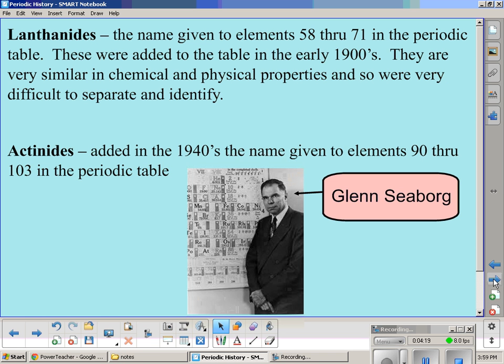And then in the 1940s, a man called Glenn Seaborg discovered elements 90 through 103 and added them to the periodic table. And that's pretty much it for this video.